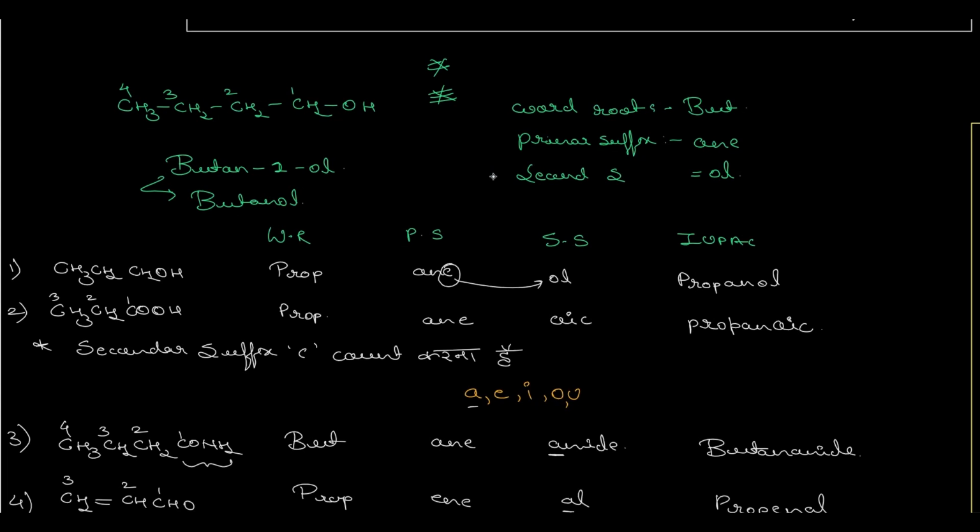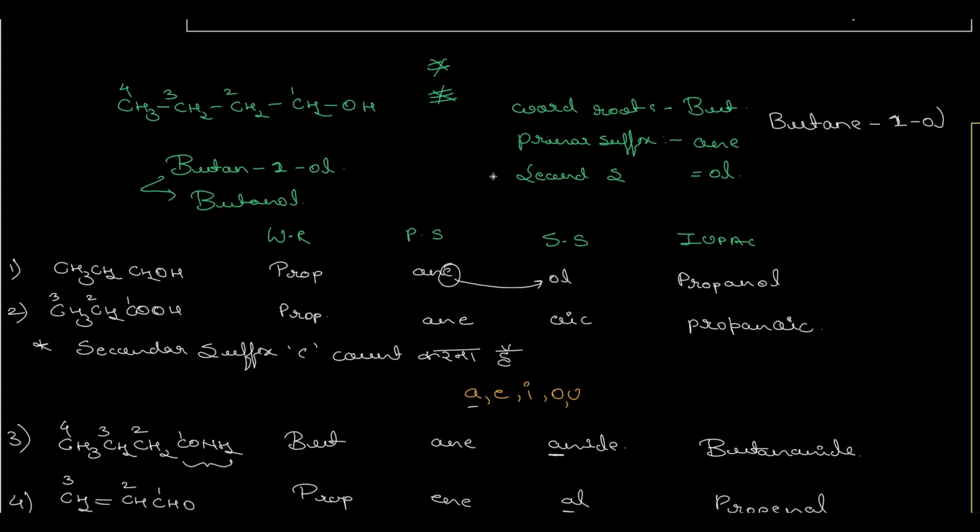And secondary suffix is which group is present? OH. So OH is a secondary suffix, that is ol. So our name would be butane, 1-ol. That is butanol. Now as you can see, we should have written the word butane, right? Butane, 1-ol.